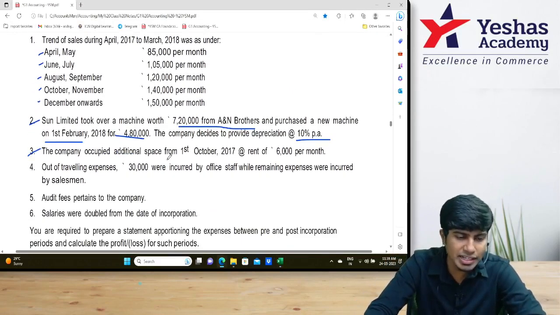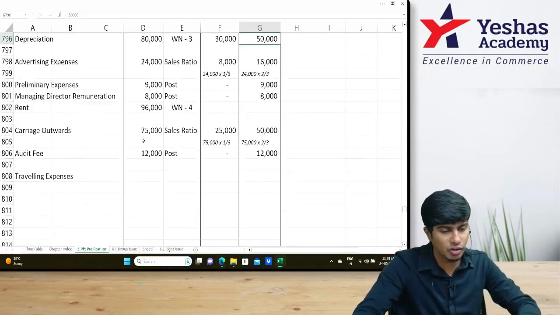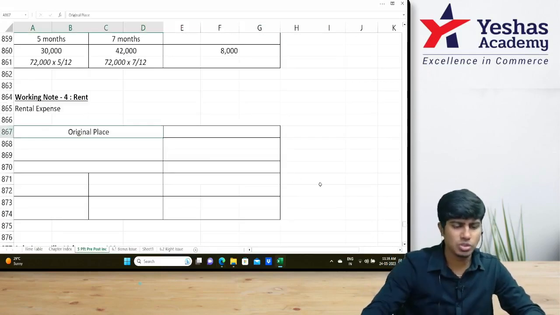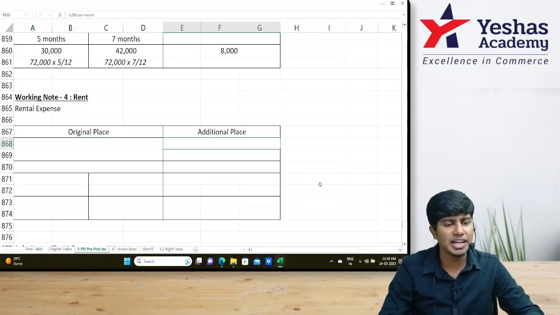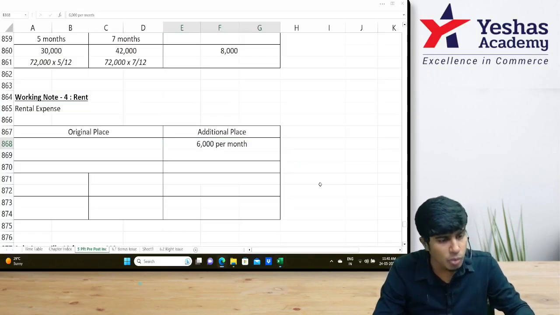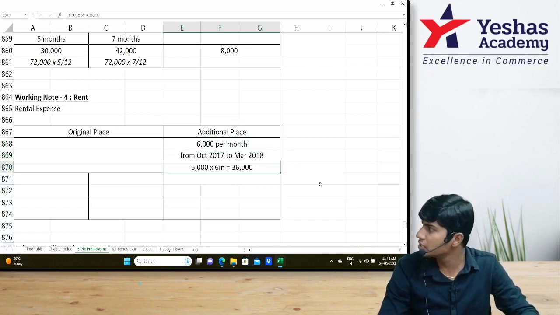Company occupied additional space from 1st October, 6,000. 6,000 into how many months? Rent, 2 places. Original place, additional place. Additional place is 6,000 per month, from 1st of October. 6 months, no? October to March. That is 6,000 into 6, 36,000.